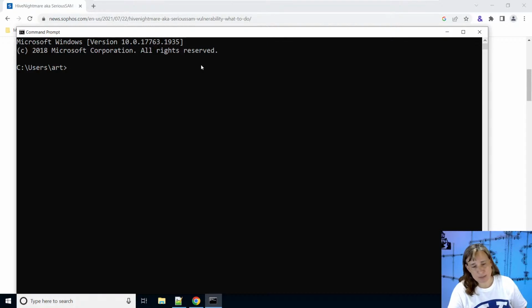So even if patches have been applied, this vulnerability could still be exploited if there are old backups around that still have those improper permissions. So this is why this is still applicable to us today. So let's take a look. We're going to use a program called icacls. It's built into Windows, so we have that available.